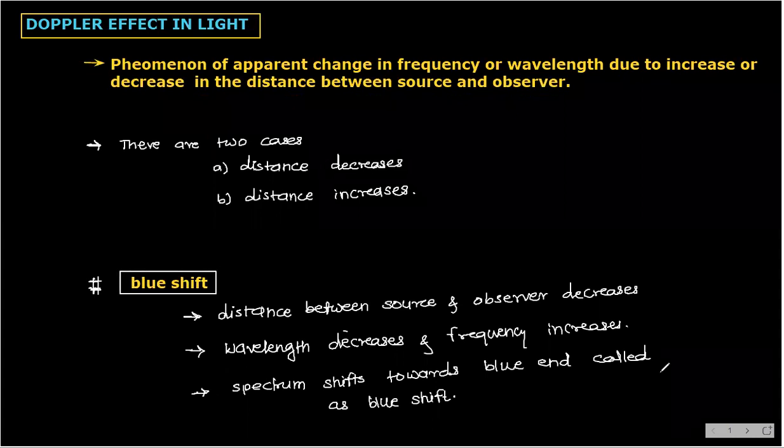Right. Now, see here what happens with apparent frequency. When the distance between source and observer decreases, what happens with frequency?